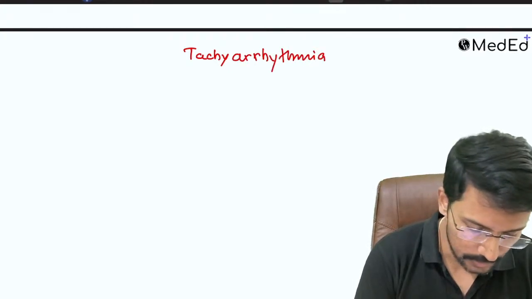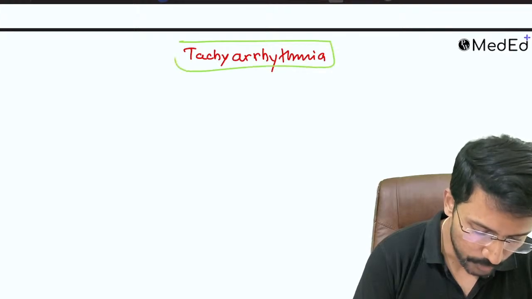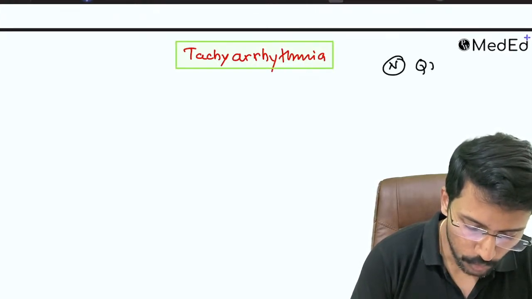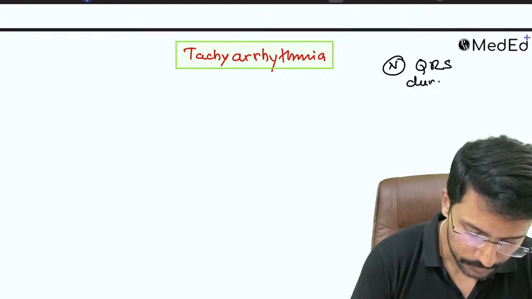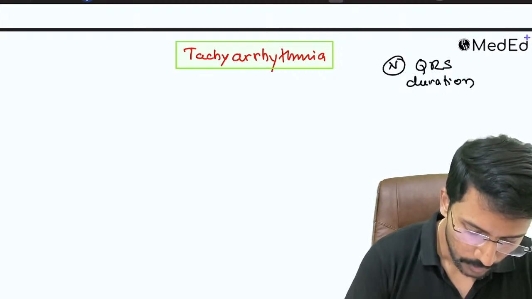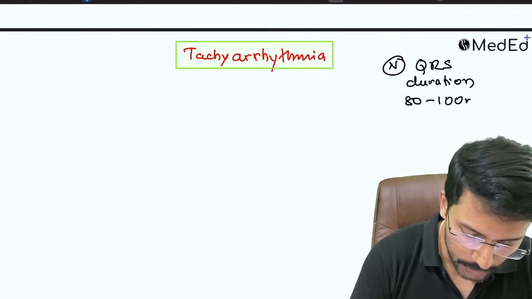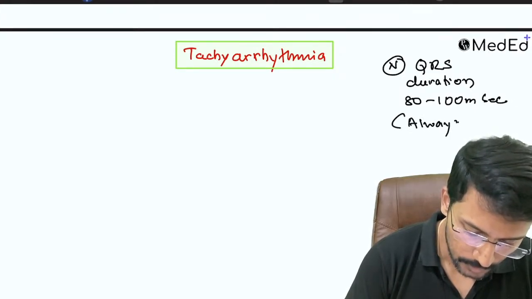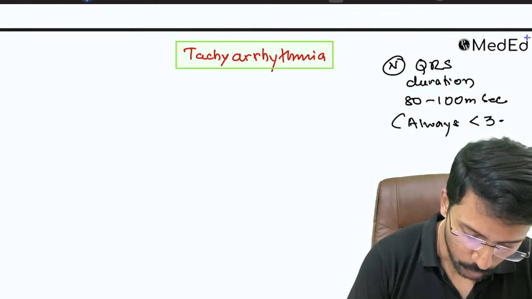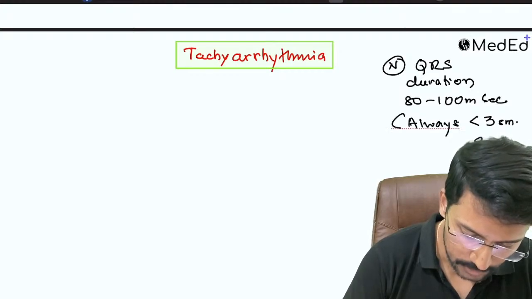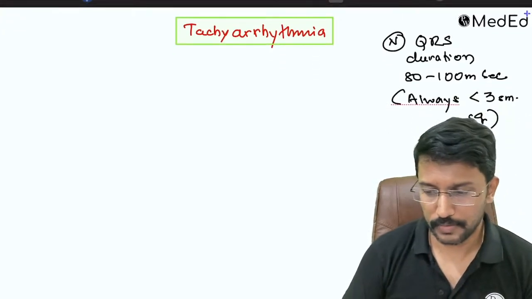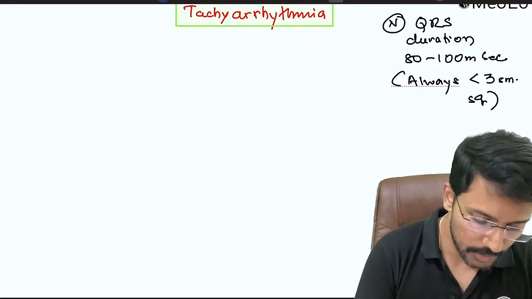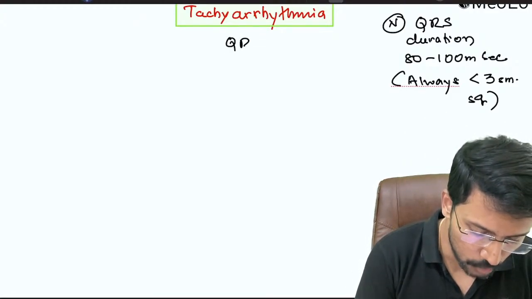When I say complex, I am referring to the QRS complexes. So what is the normal QRS duration? Normal QRS duration is 80 to 100 milliseconds, always less than 3 small squares, that is 120 milliseconds. Whenever it is more than 3 small squares, it is broad. So whenever we have a case of tachyarrhythmia, we have to look at the QRS duration.